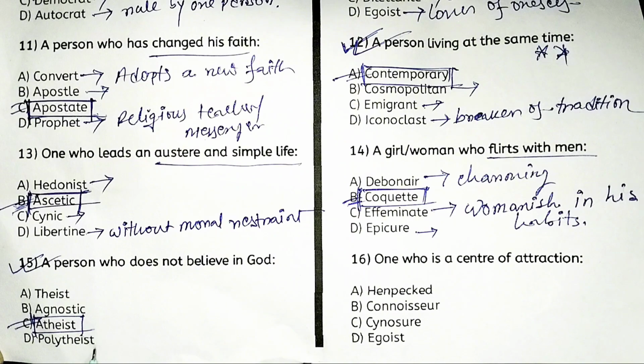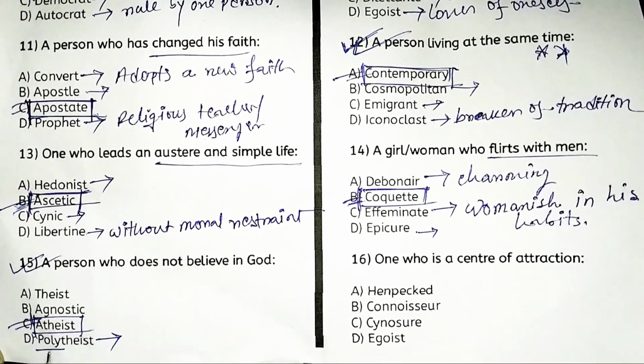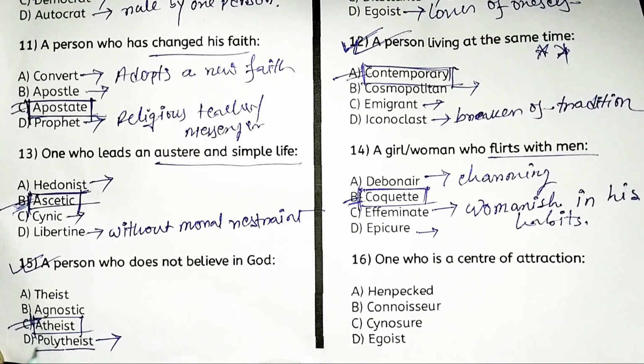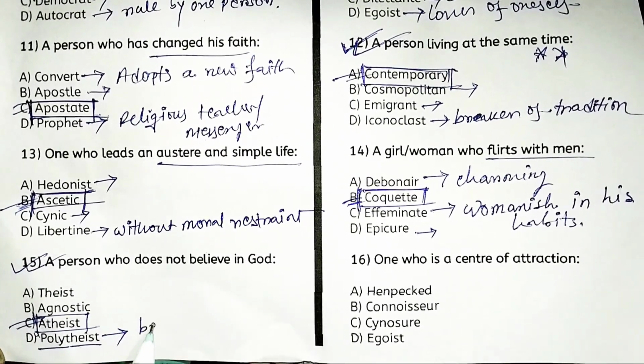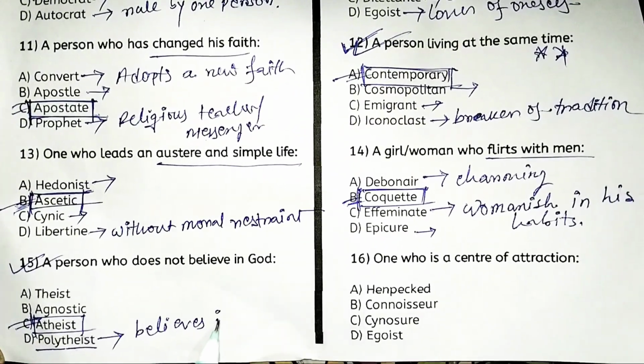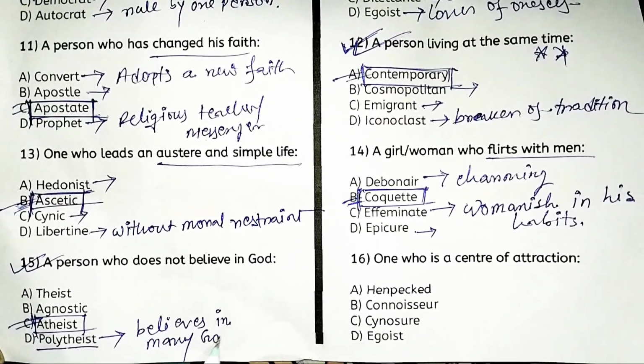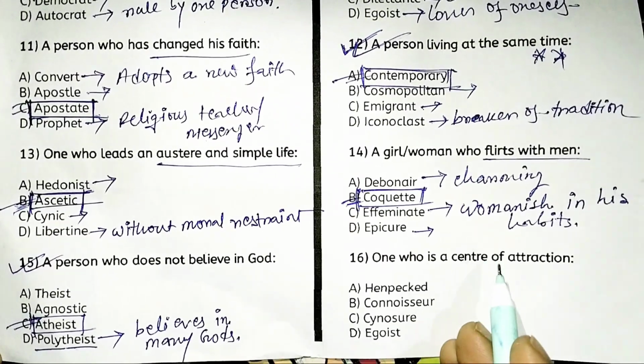And polytheist. Tell me the right answer of polytheist. Look, poly means many and theist means believer. So the meaning of the term polytheist is believes in many gods. Okay, so this is the last one.